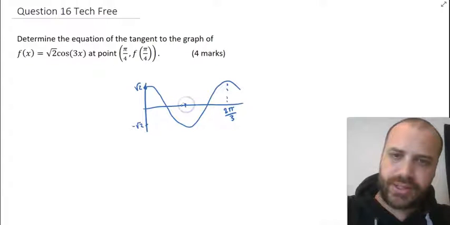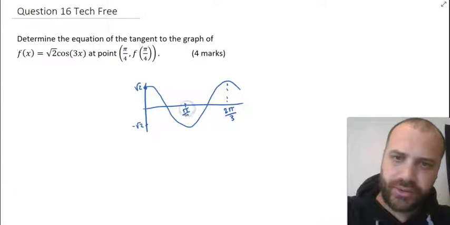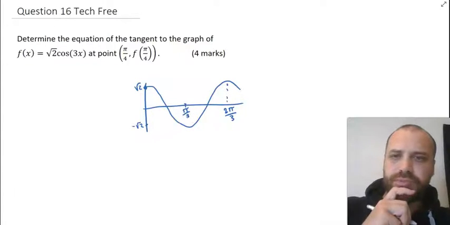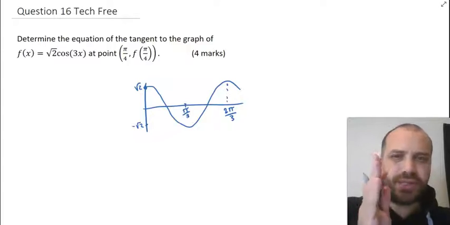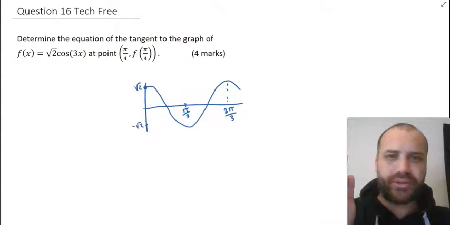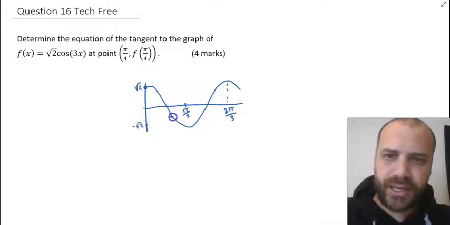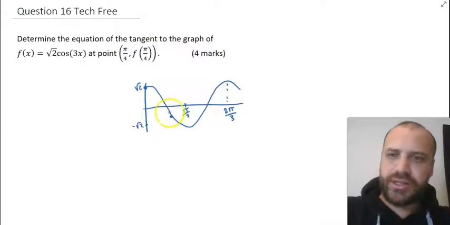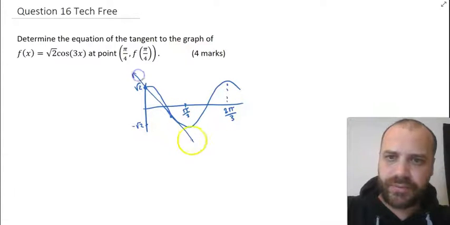And that means that this is pi on 3, which means that pi on 4 is slightly smaller than pi on 3. So it's probably about here somewhere. So I reckon the tangent that we're looking for looks something like that.